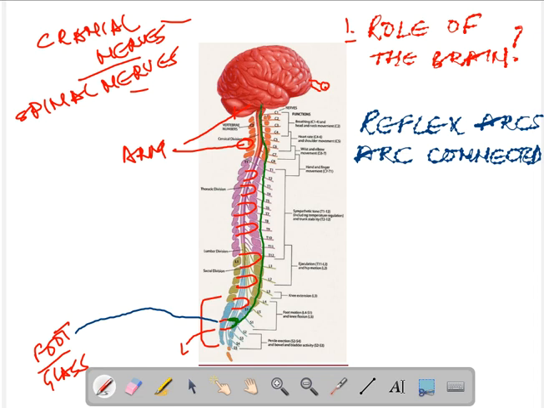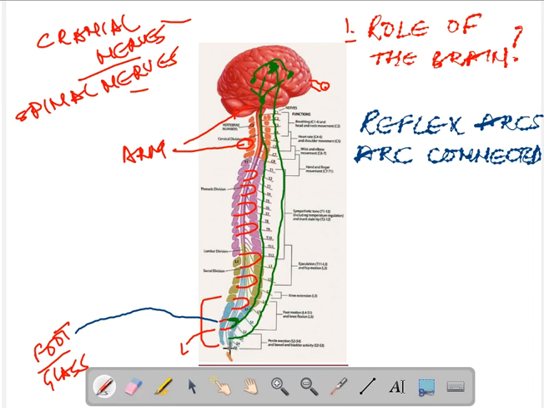Now the signal is going to reach your brain, then it will be decided by a certain section of the brain where to send it for processing. So it will be sent to two, three, four places, or maybe to one particular place. Then the information will be gathered and accumulated. All of this is taking a lot of time, and then some decision will be taken, and a signal has to be sent back with a certain decisive action, and this process takes a lot of time. And in the meanwhile, your foot will be damaged even further. And that is where the importance of the reflex arc comes into play.